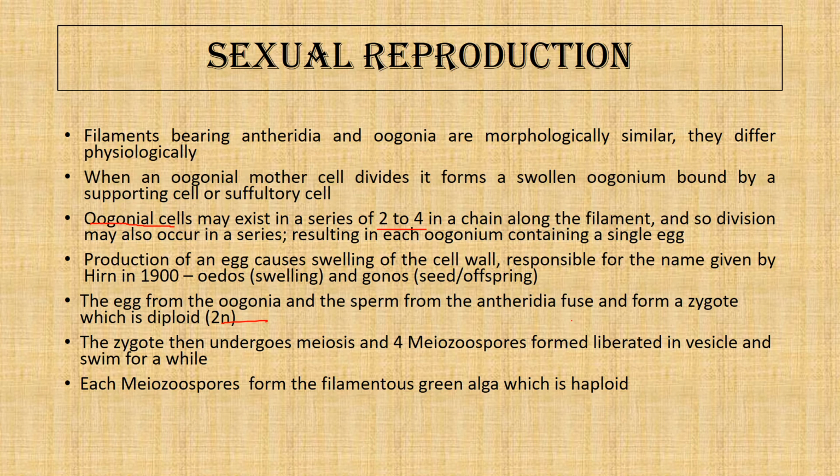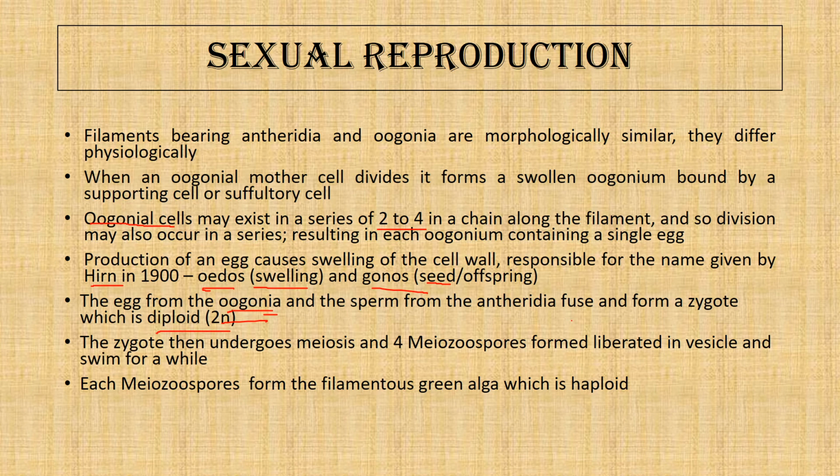The name oogonium was given by Hirn, from oidos, which means a swelling, and gonos, which means a seed. So it is a swollen seed.